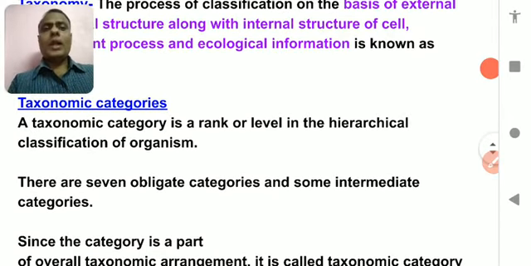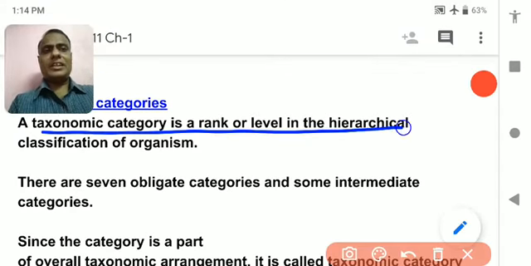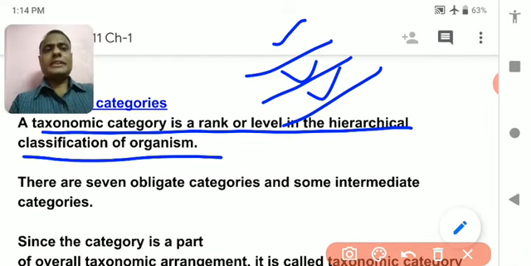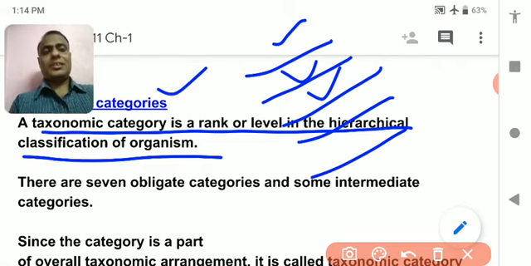So what are taxonomical categories? The taxonomical category is a rank, that is, a level in the hierarchical classification of organisms. Means there are different ranks. This is the first rank, this is the second rank, this is the third rank. So taxonomical categories are the ranks. On the basis of these ranks, an organism is classified. Understood? If you didn't understand, I am going to make you understand by a very simple example.